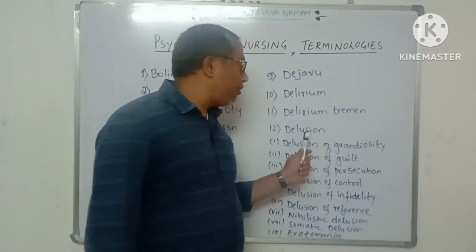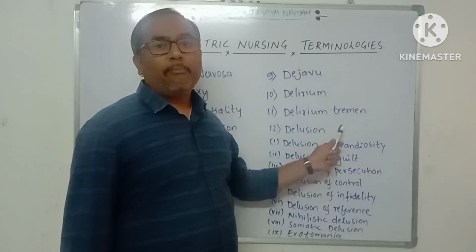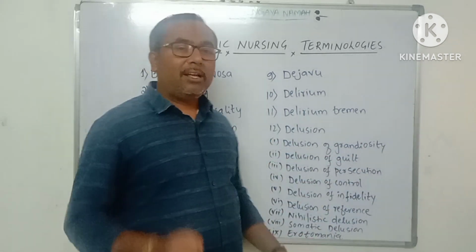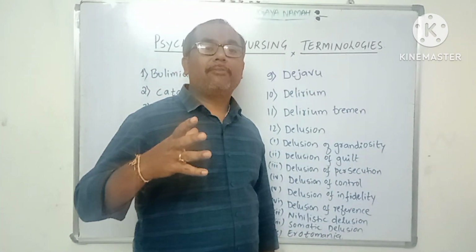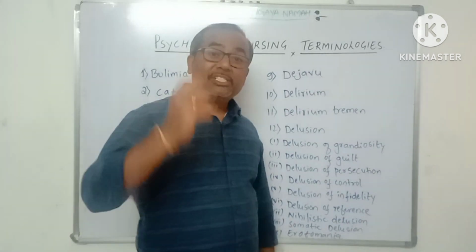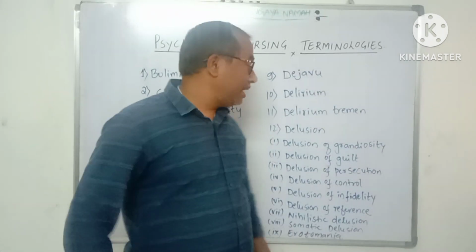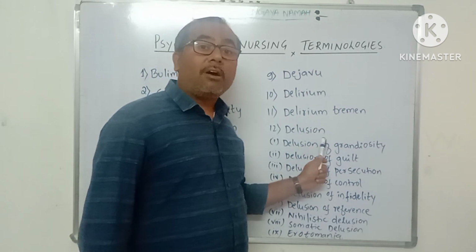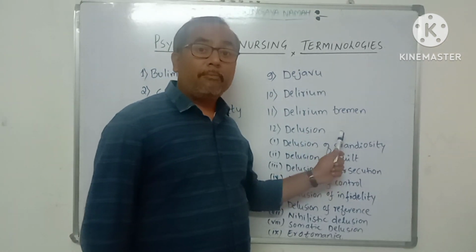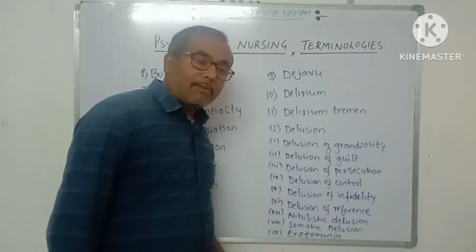So delusion is a false, fixed, unshakable belief. Here the patient will have a false, fixed, unshakable belief. It means the beliefs are unshakable. We cannot change the belief. So that is nothing but a delusion. Okay, so we have several types of delusions.